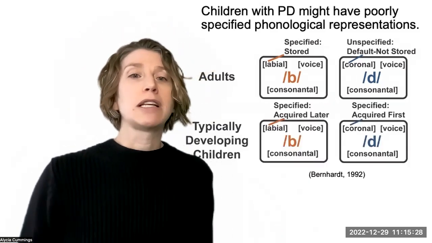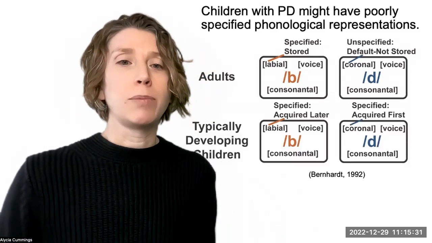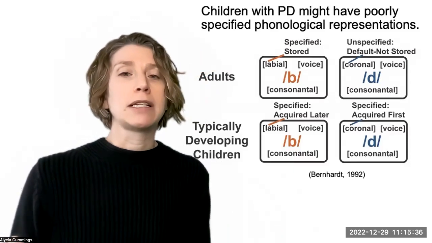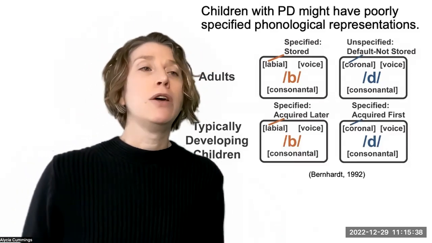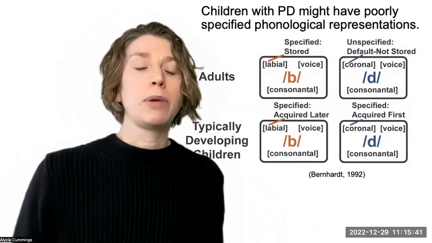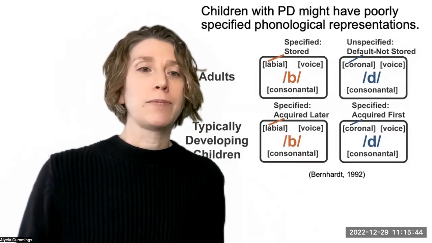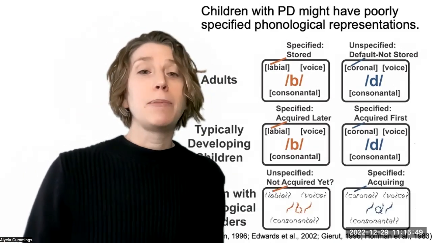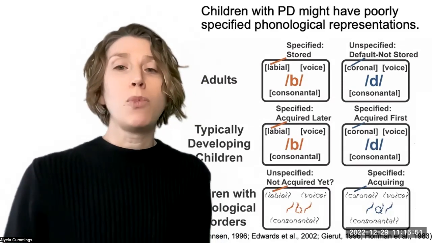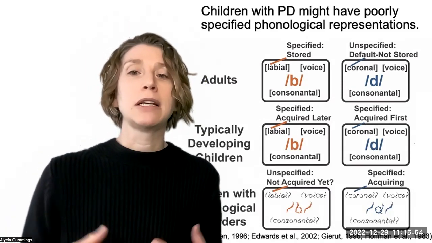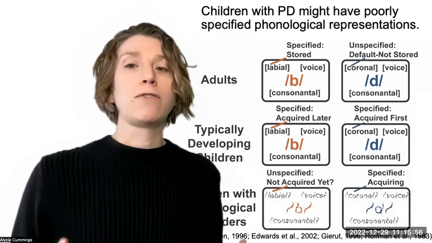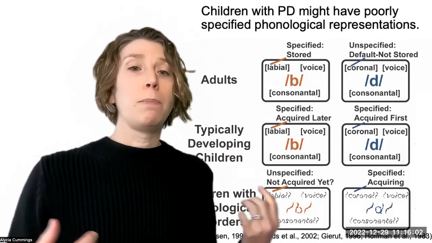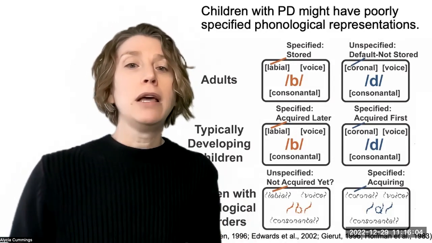Little, though, is known about the specification of children's phonological representations. Bernhardt proposed that underspecified features are established first in a child's representation, with those specified features gradually appearing throughout development. And not surprisingly, typically developing children are hypothesized to have more specified phonological representations than children with speech sound disorders or phonological disorders.